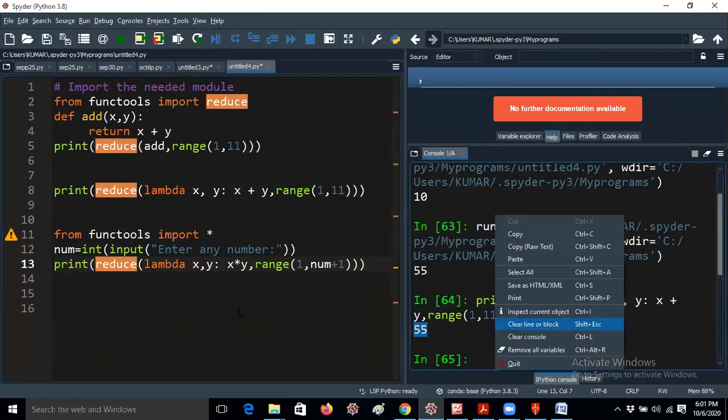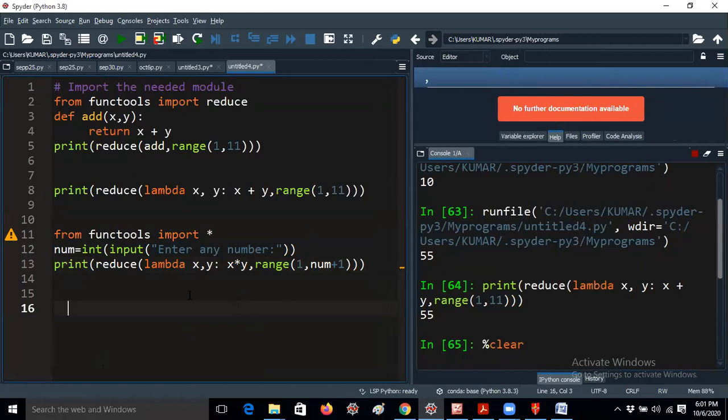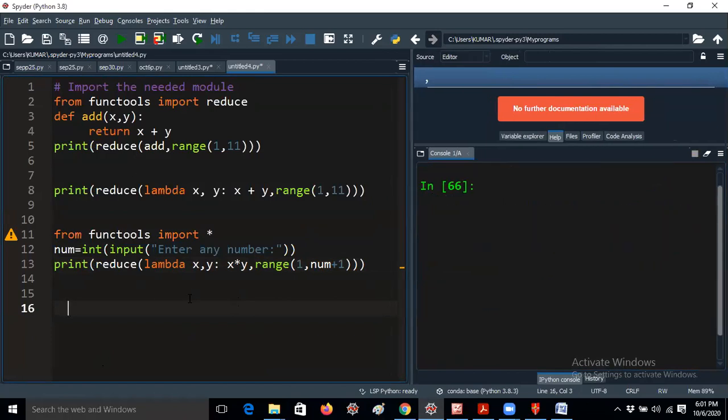You already know the reduce method returns only one value. For example, if I ask you to write a program to print the factorial of a number, you know the logic already. If I give 5 factorial, you can write it in different ways.